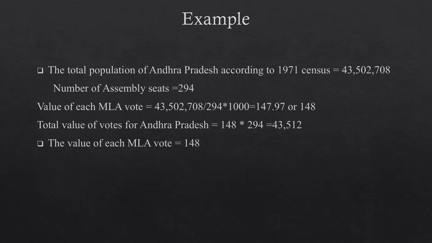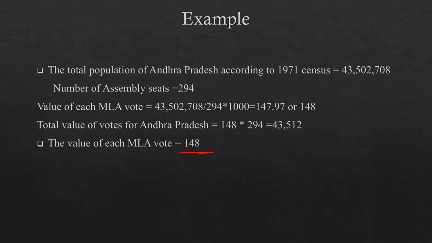It is given by the formula: total population divided by total number of seats, multiplied by 1000. That is 4,35,02,708 divided by 294 multiplied by 1000, which gives approximately 148. That means the value of each MLA vote is 148.